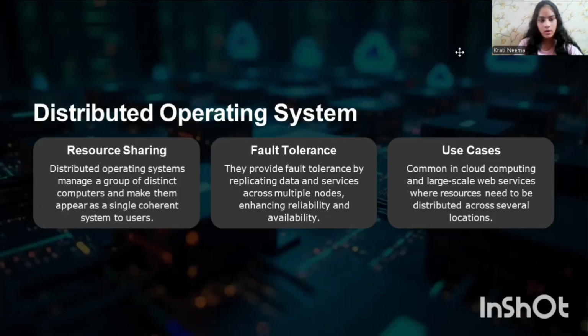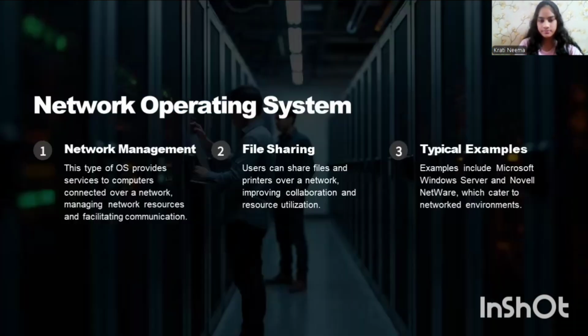Now let us look at the next operating system, which is the network operating system. It means the operating system that is specifically designed to manage and support networking capabilities, enabling computers to communicate, share files, and access devices like printers over a network. Examples of a network operating system are Windows Server and Linux servers.